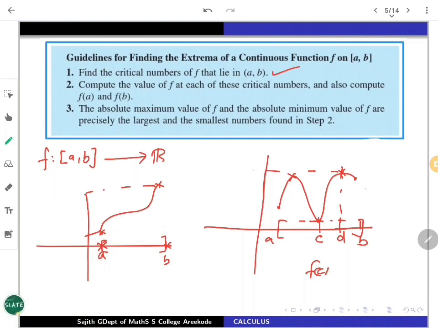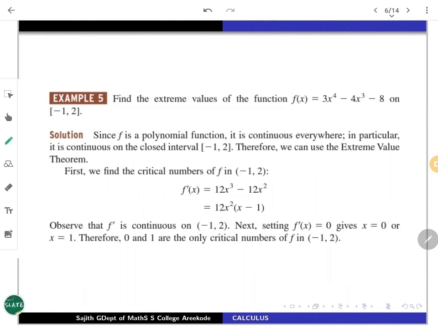Anyway, fundamentally, we can use these guidelines for determining these things. So formally, we will look at some examples which will help us. See, the first example is a polynomial. f of x is given to be 3x to the power 4 minus 4x cubed minus 8. The domain is given to be the closed bounded interval -1 to 2. f is a polynomial, continuous everywhere, in particular on [-1, 2] also.